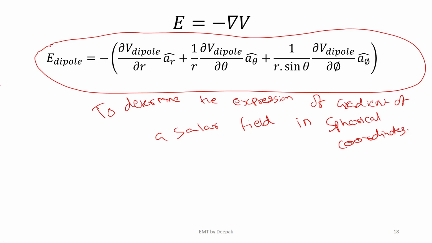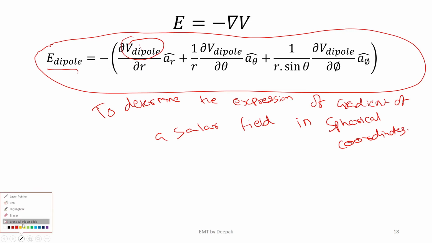So this is the expression of gradient of a scalar field in spherical coordinates, and I am determining the gradient for the electric potential because of an electric dipole, and its negative gradient would give me the electric field intensity